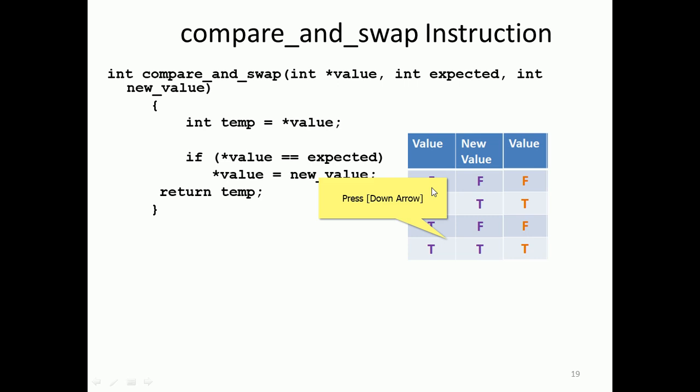So if value is false, then value becomes false. If value is false, then value becomes true. If value is true, then value becomes false. If value is true, then it becomes false.